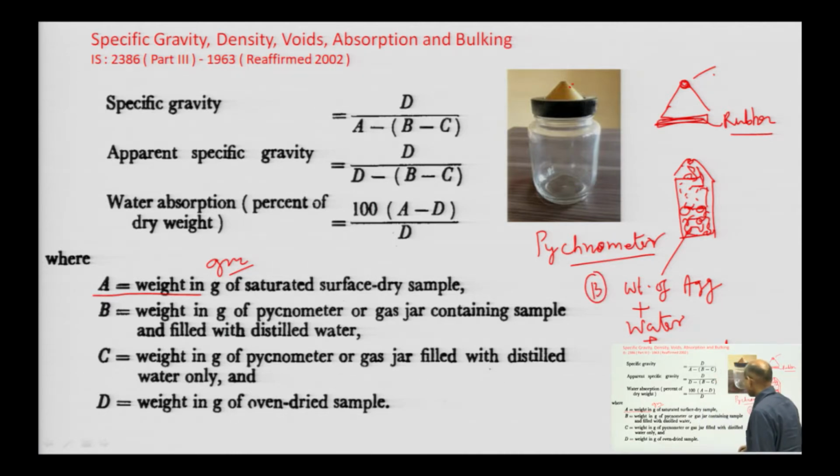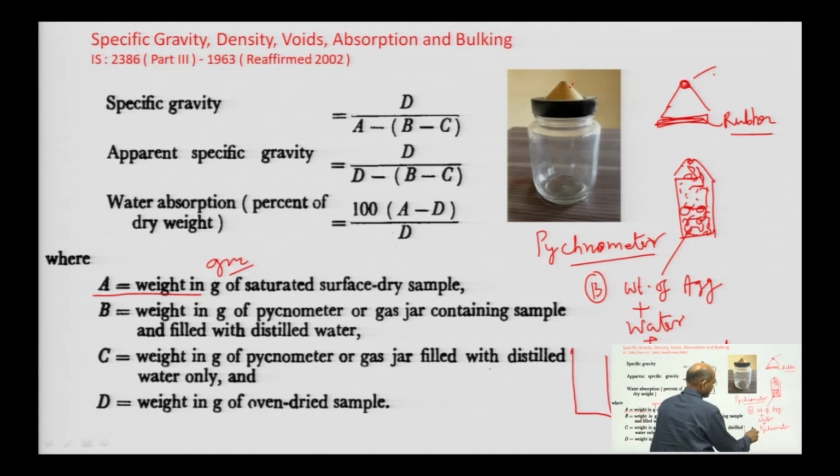Similarly, take the pycnometer bottle and this time fill it completely with distilled water.